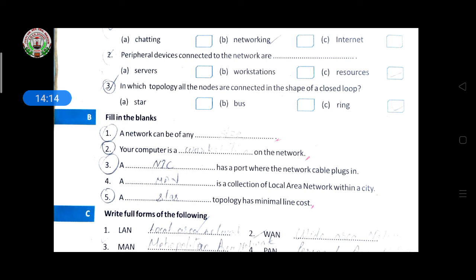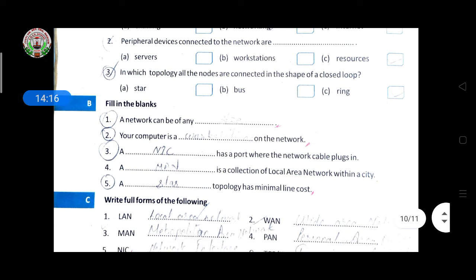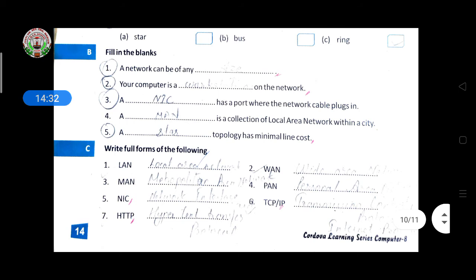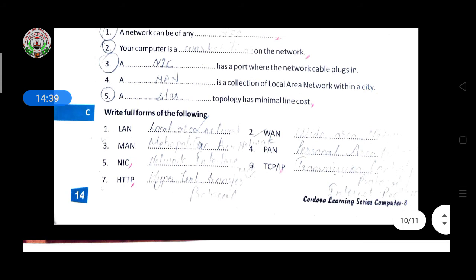Ring. A network can be of any size, where each computer is a workstation on the network. A NIC has a port where the network cable plugs in. A MAN is a collection of local area networks within a city. A star topology has minimum cost.